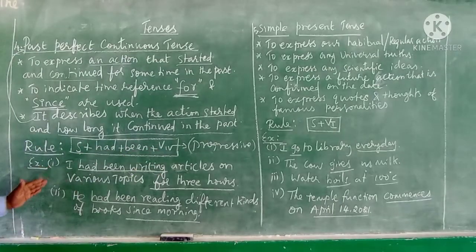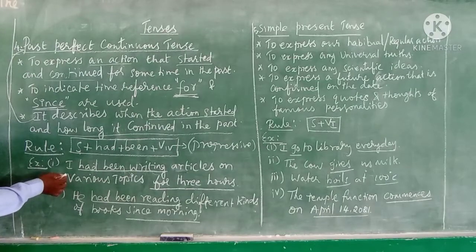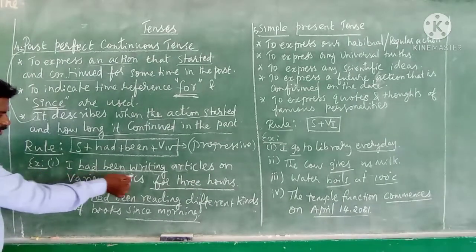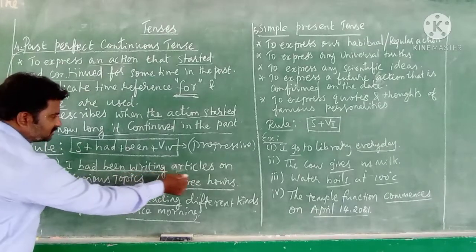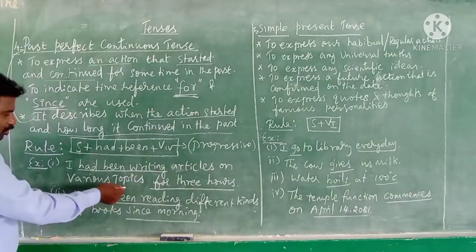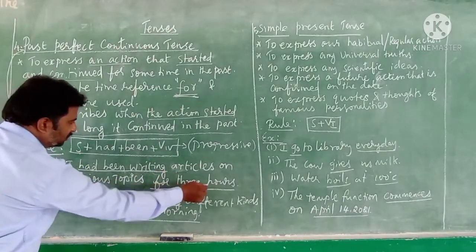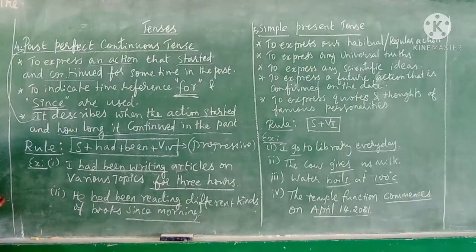Here we have two example sentences. Let me explain one by one. Take notes. See the first sentence: I had been writing articles on various topics for 3 hours. Clear? I repeat the example again.